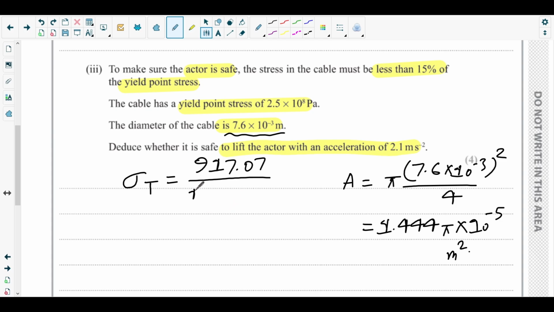Okay, so stress is force over the area of cross section, so let's put it there. Again I missed out the pi, it should be pi times 10 inverse 5. So that much. What's the unit for stress? No unit. Stress has no unit. Okay, so 1.444 times pi, 3.1416 times 10 inverse 5 is in the denominator, and in the numerator there is 917.07.